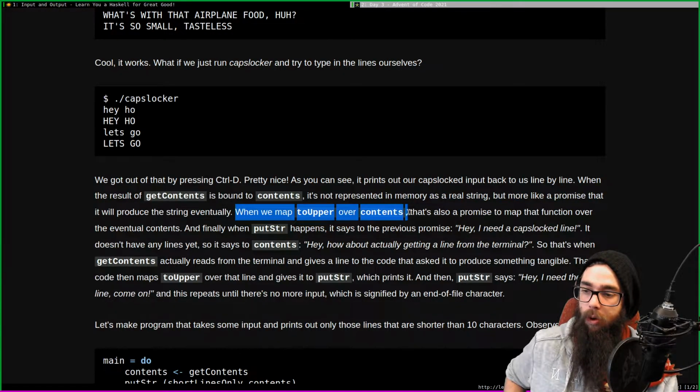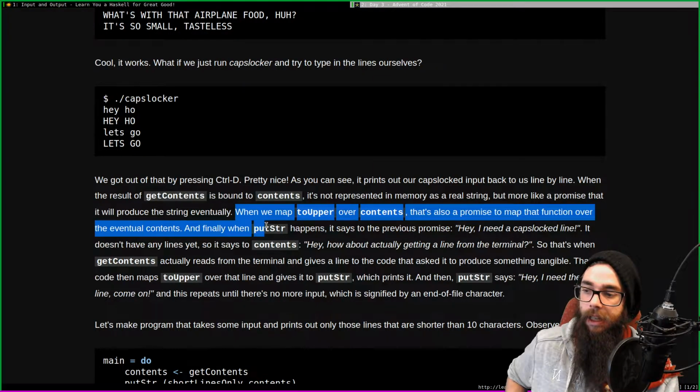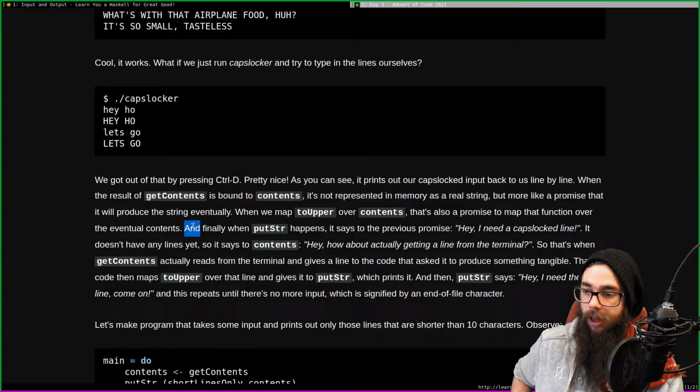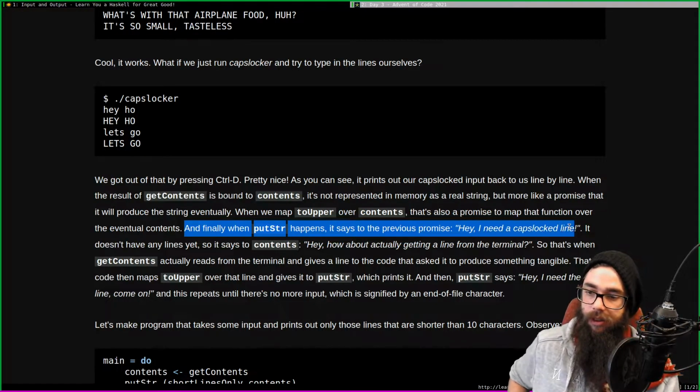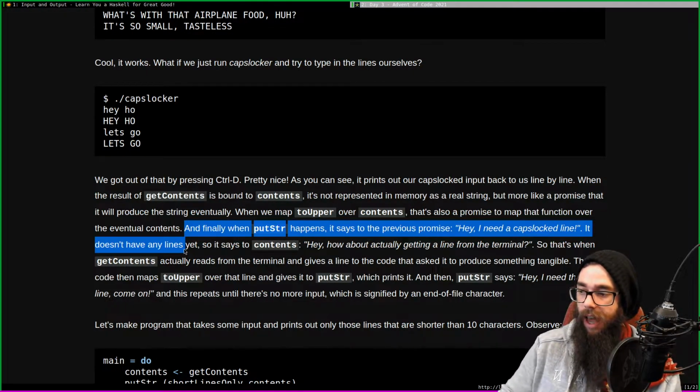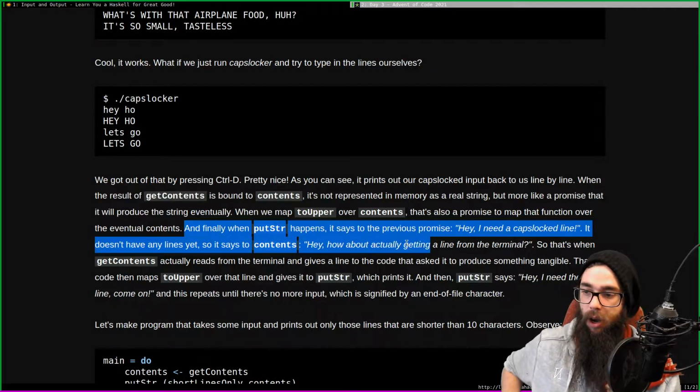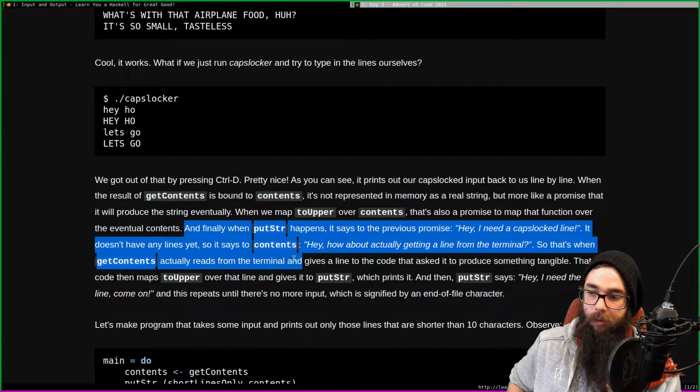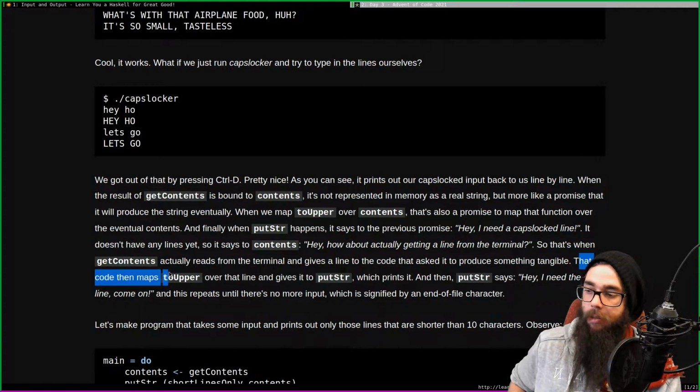When we map toUpper over contents, that's also a promise to map that function over the eventual contents. And finally, when putStr does its thing, it needs a capslock line. It doesn't have any lines yet, so it says to the contents, hey, how about actually getting a line from the terminal? So that's when getContents actually reads from the terminal and gives a line to the code that asked to produce something tangible. That code then maps toUpper over that line and gives it to putStr, which prints it.